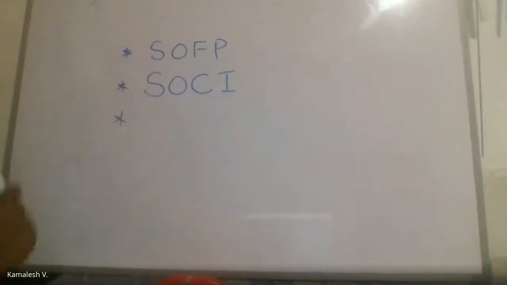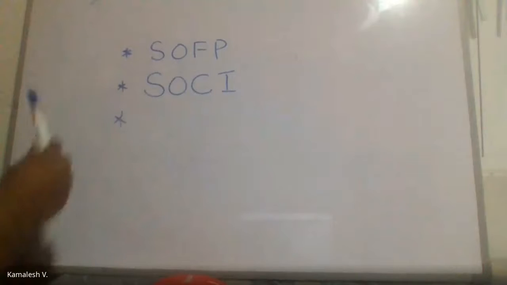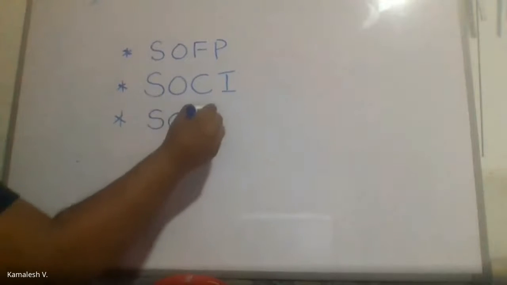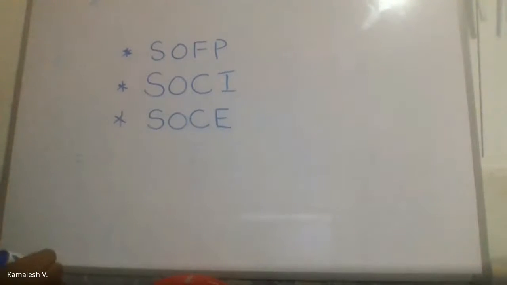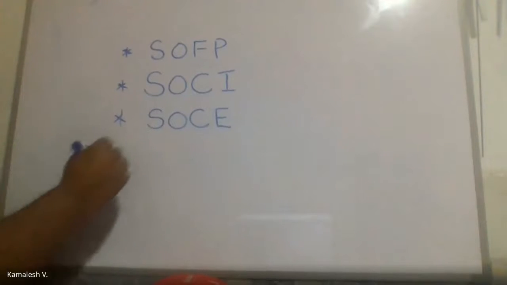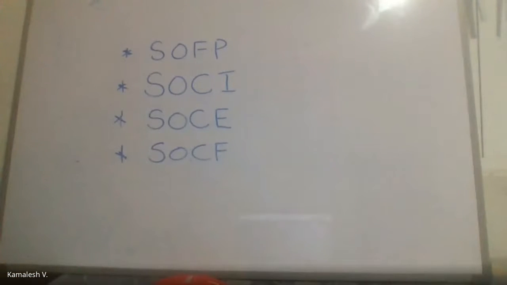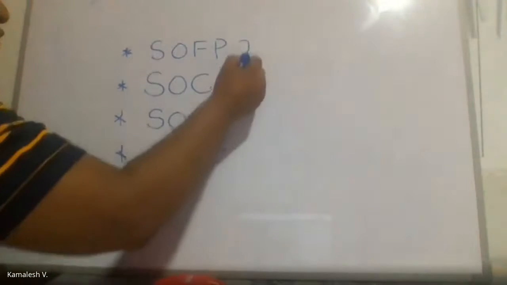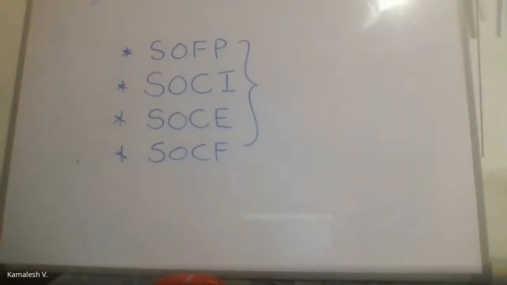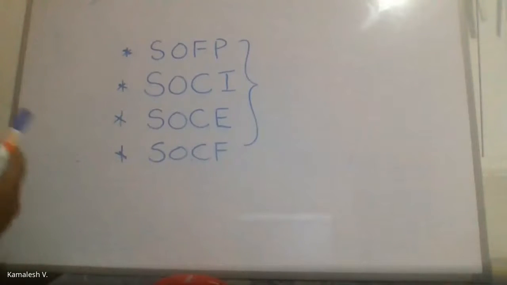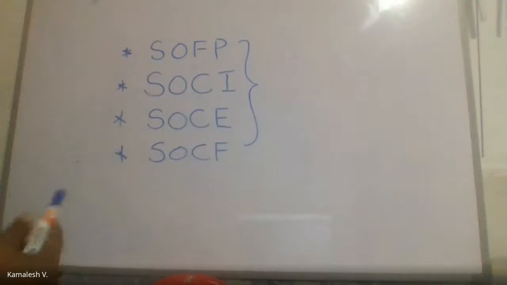Right. So statement of financial position, statement of comprehensive income, and the third one we learned, that is statement of changes in equity. And the last one, statement of cash flows. So you need to know these short forms, because we will use them as they are in the examination, as well as when we learn. So I might call it SOFP, SOCI, SOCE, SOCF. So you should know what I am referring to.